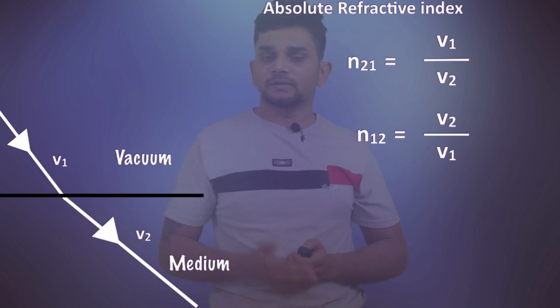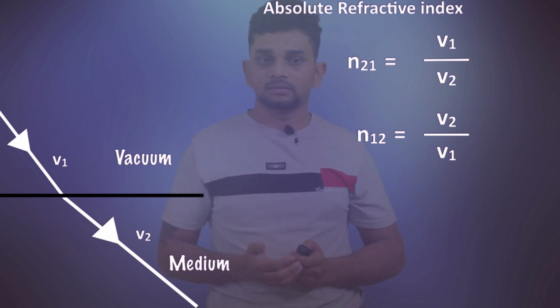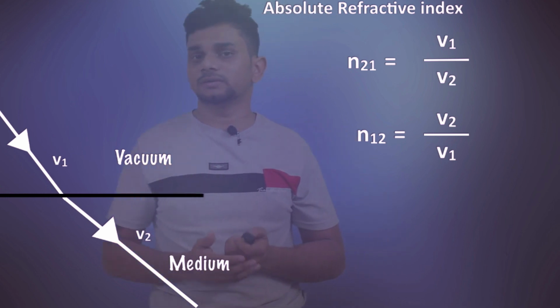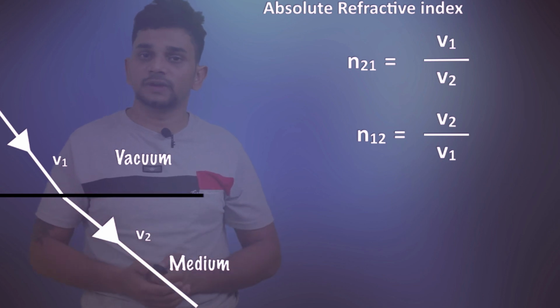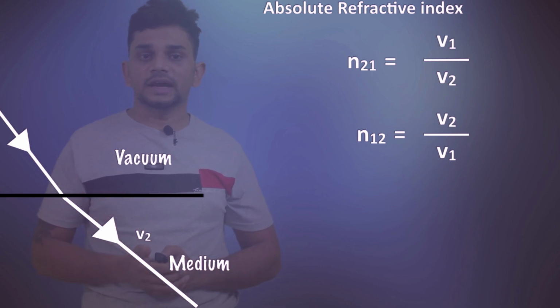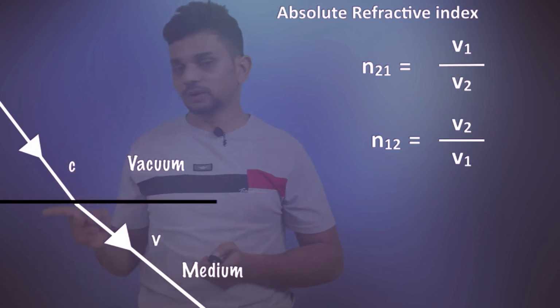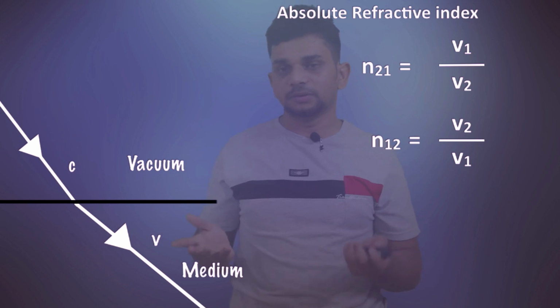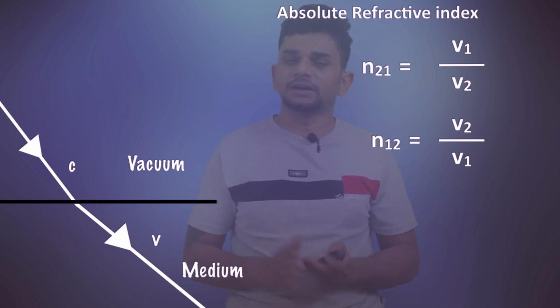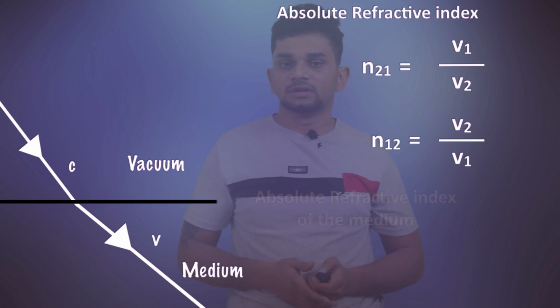When light is transmitted from vacuum to a medium, what is the velocity of light in vacuum? It is c. The velocity of light in vacuum is c, and in the medium the velocity is v. We are not mentioning medium 1, it is simply the medium. How can we find the refractive index of this medium?